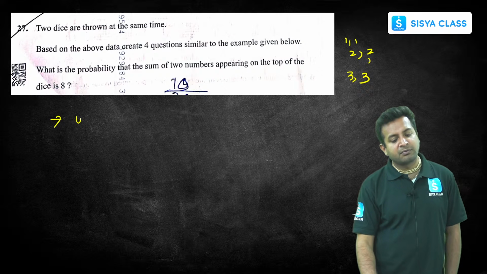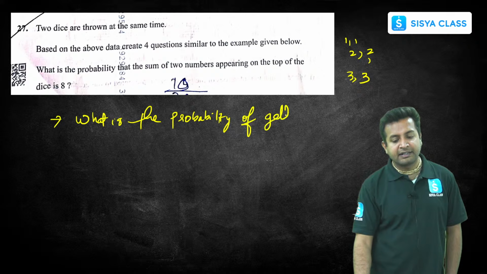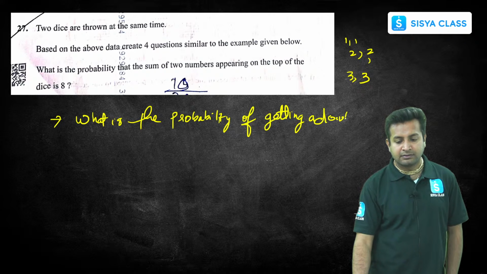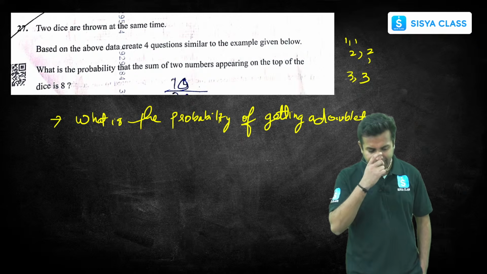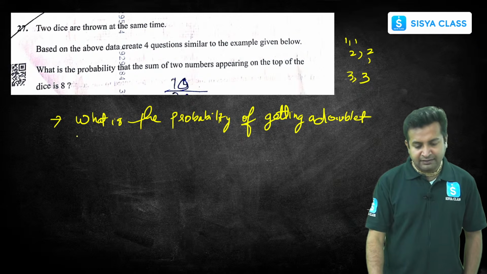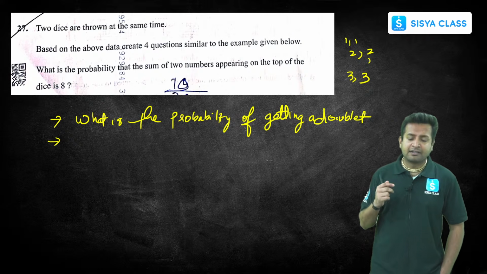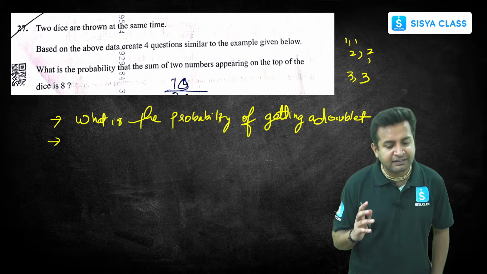So the first question we can ask is, what is the probability of getting a doublet, right? Now, what numbers do we have on the dice? We have 1, 2, 3, 4, 5, 6, these 6 numbers.